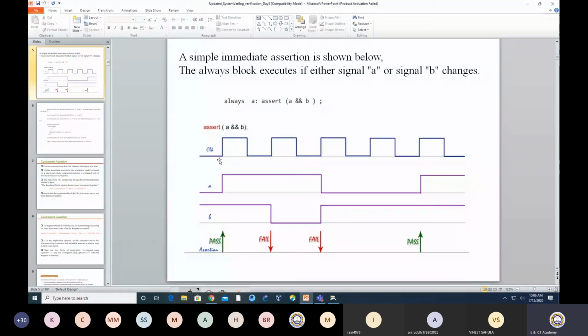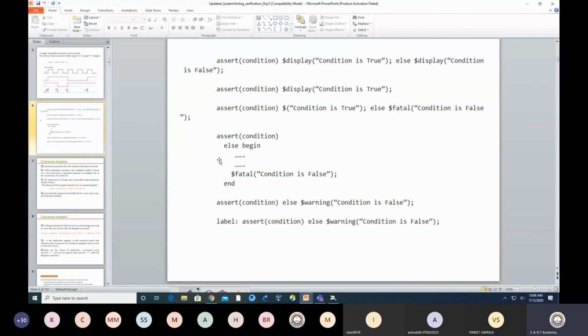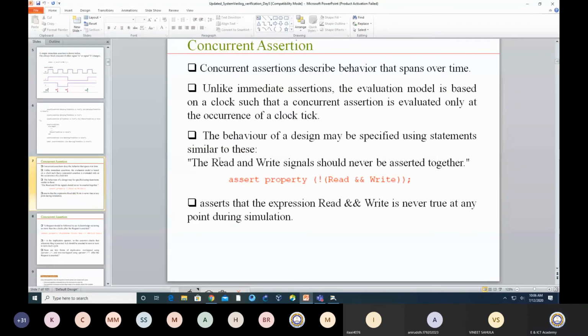We can write the assertion like this, with the assertion keyword and, in round brackets, some scenario that we would like to evaluate. Just to display how it can be done, I think we were at the point where we start with the concurrent assertion. In a concurrent assertion, usually we write the assertion in terms of a property.